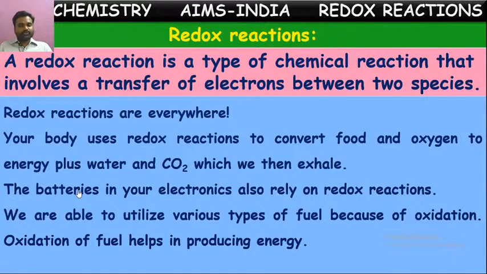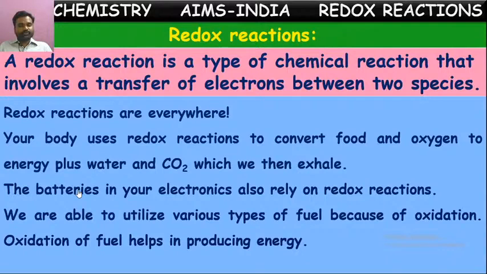Oxidation and reduction reactions in terms of oxygen and hydrogen. We said redox reactions are reactions which involve oxidation and reduction. This oxidation and reduction can be defined in different ways. One of them is the definition in terms of oxygen and hydrogen. One more is the explanation of redox reactions in terms of electrons.